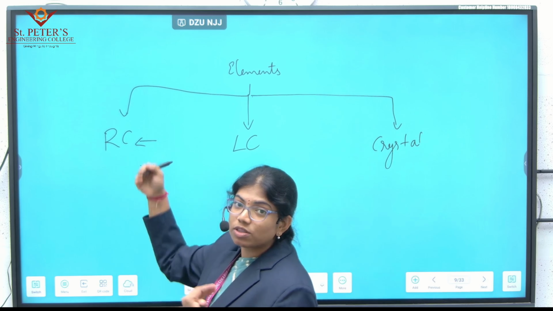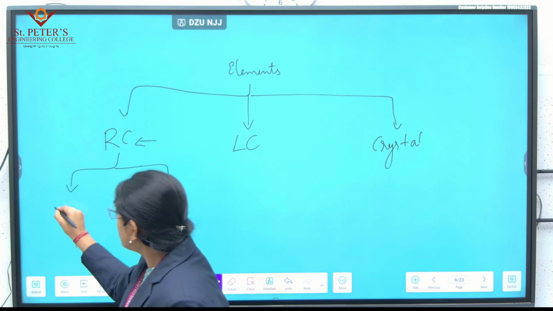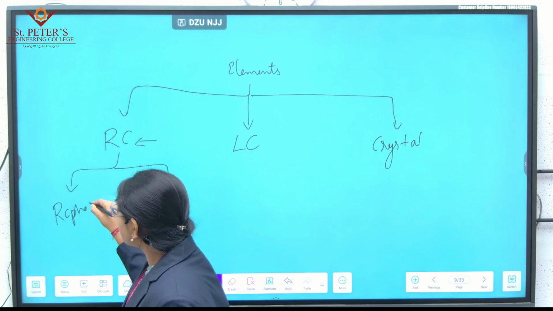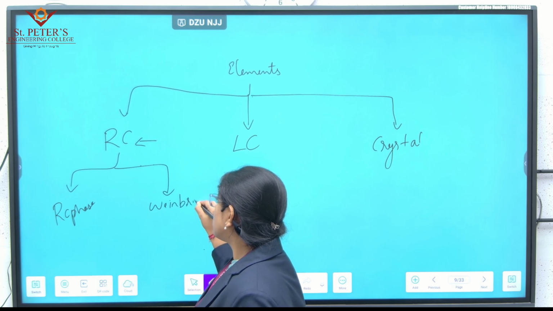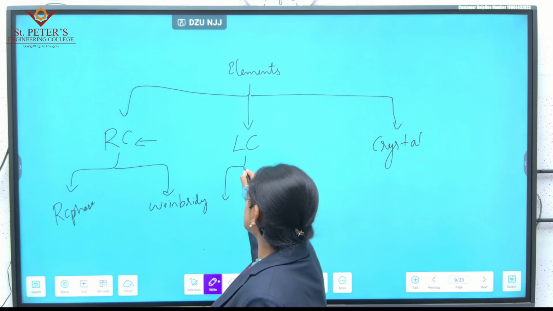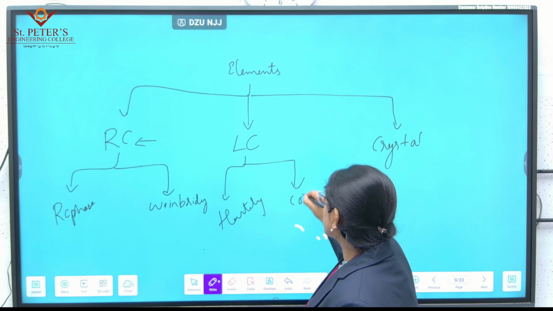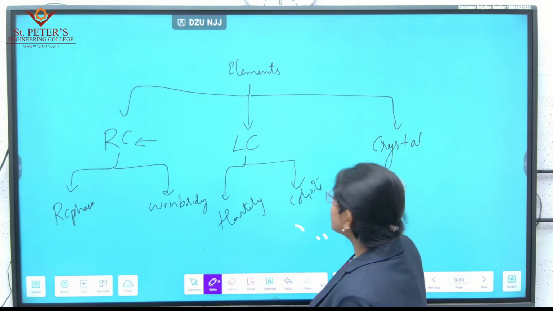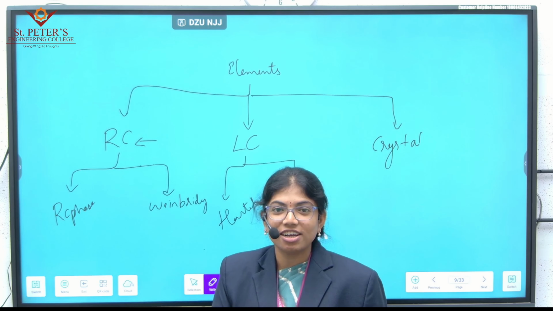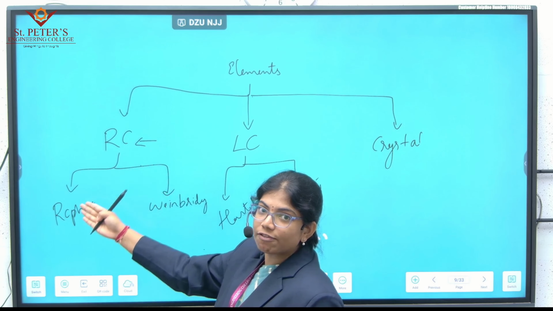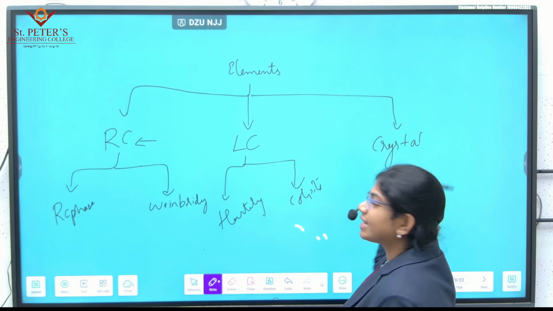Now we have various types in these categories also. In RC oscillator, we have two types: one is the RC phase shift oscillator and the second is the Wien bridge oscillator. In LC also we have two types: one is the Hartley oscillator, another is the Colpitts oscillator. The crystal oscillator is a general type of oscillator where we use the piezoelectric effect to generate the oscillation.